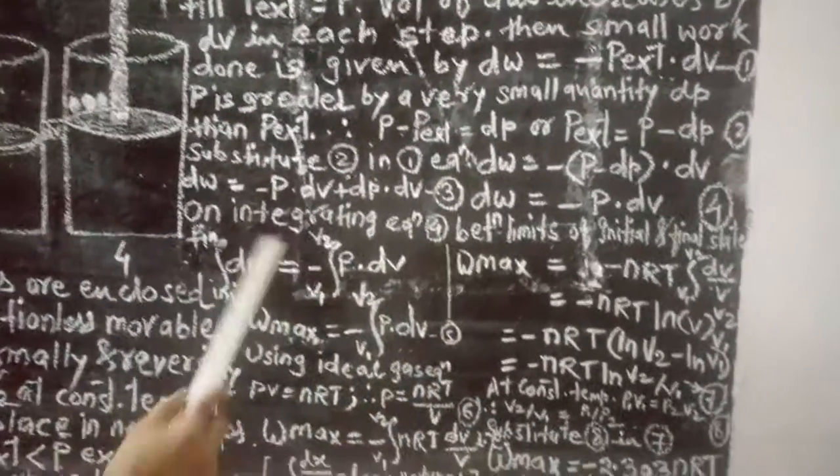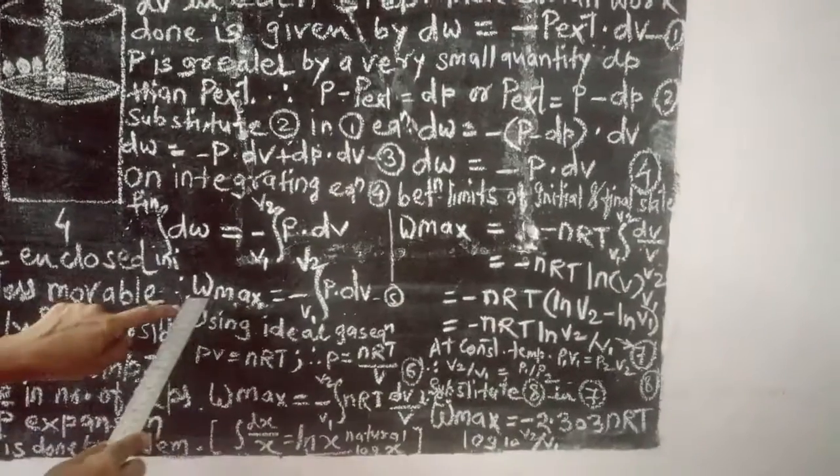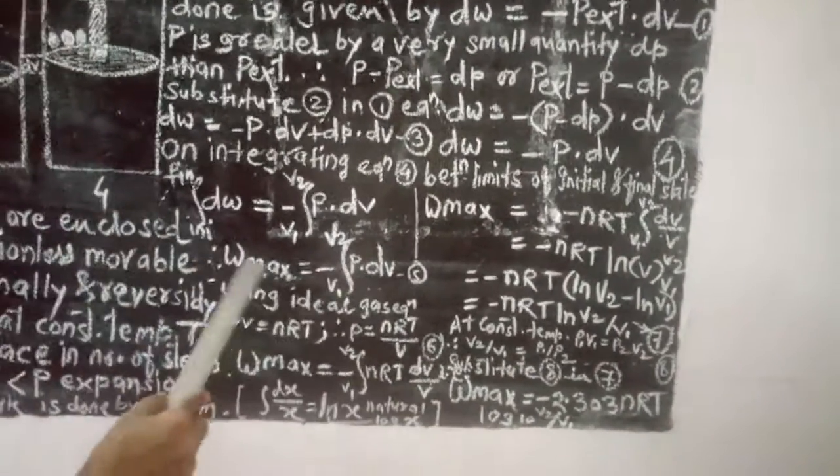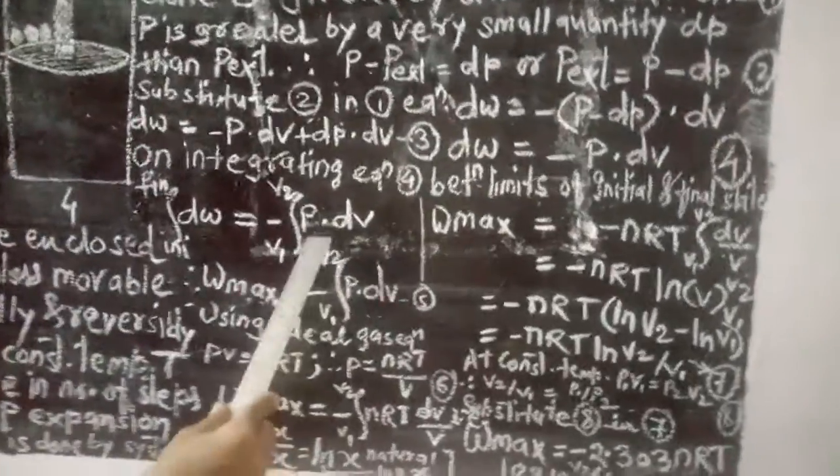The integration of these small work done in every step gives the maximum work, so W max is equal to minus the integration of P dV between the limits of volume V1 and V2.